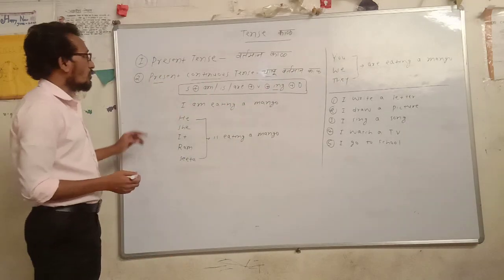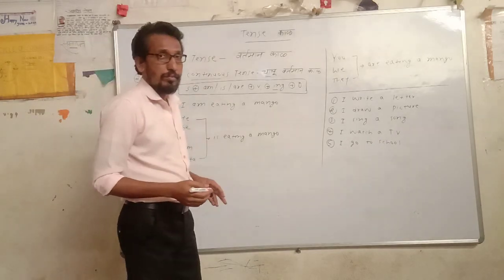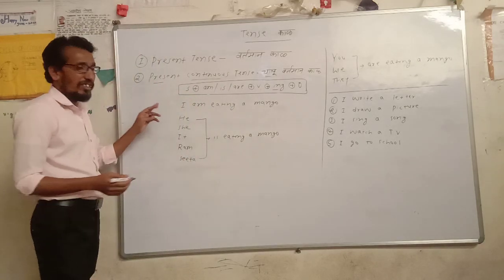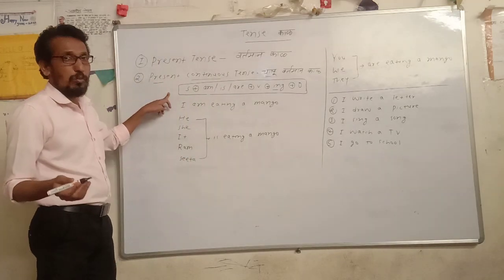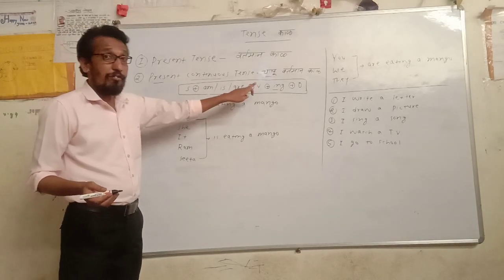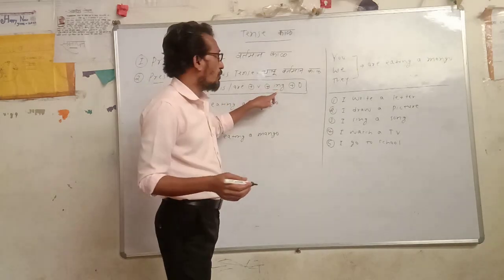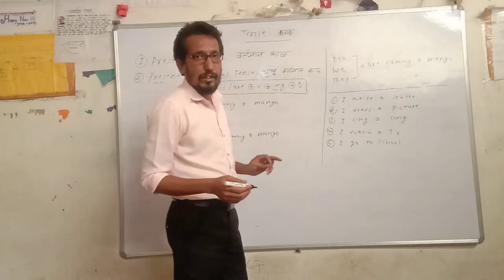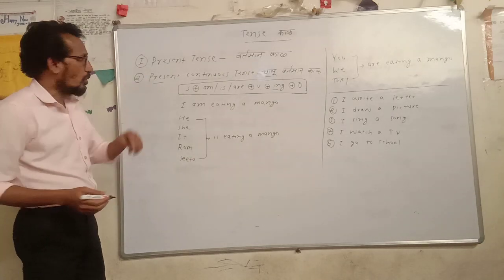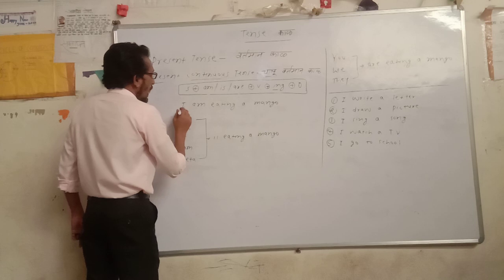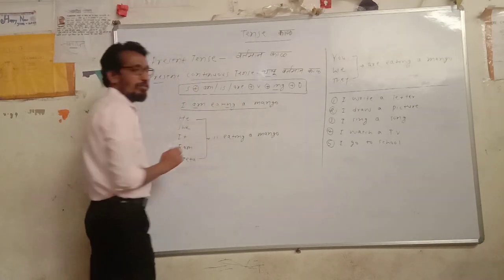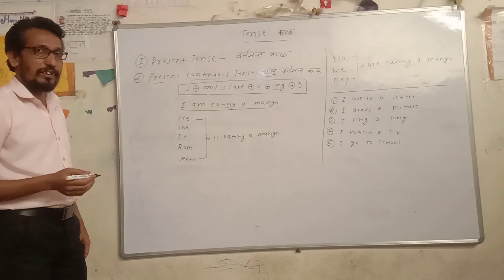In the previous tense we have seen I eat a mango: subject plus V1 plus object. Here we are changing it: subject plus helping verb, am, is, are, then verb 1 plus ing, then O, which stands for the object. The sentence I eat a mango is converted into I am eating a mango. What are we taking here? Am and ing. These are the changes.